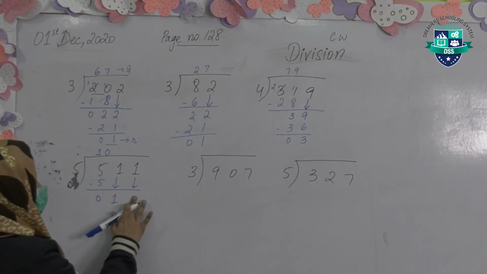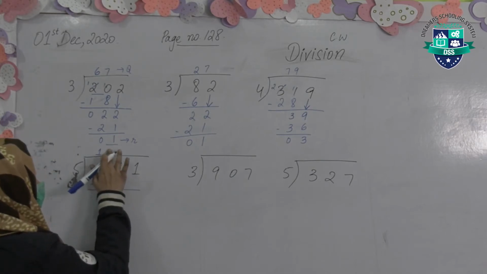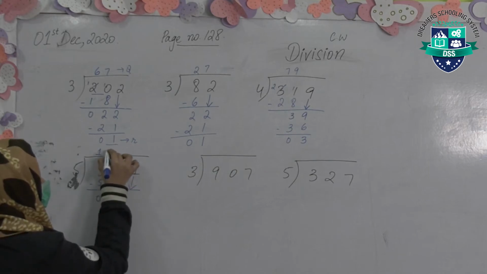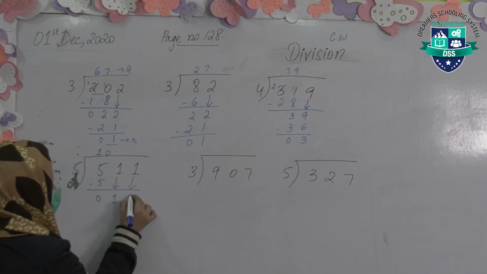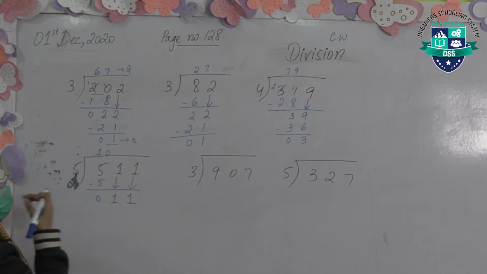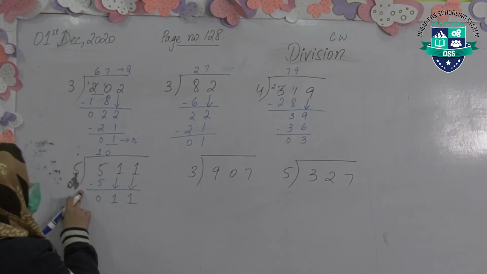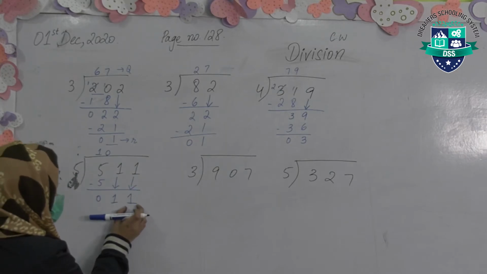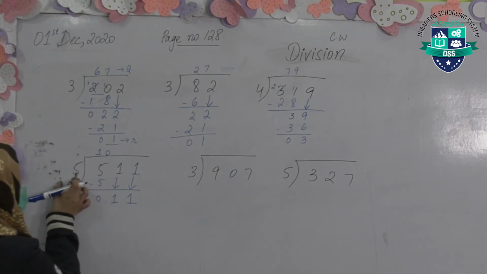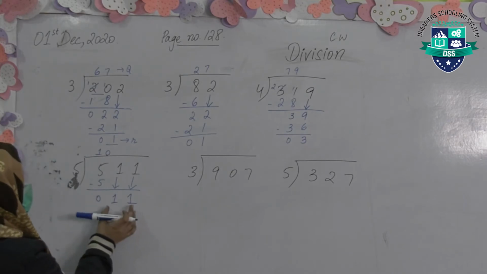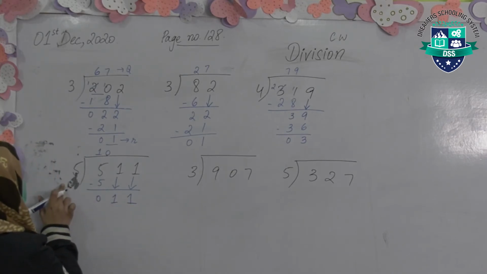Whenever we have to bring the second value down by ourselves, we will first put a 0 and then bring the second number. First number always comes by itself automatically after subtracting, but the second number, when we have to bring it down to divide it with the divisor, we have to put a 0 and then the second number will come down. So now 11 can be divided by 5.